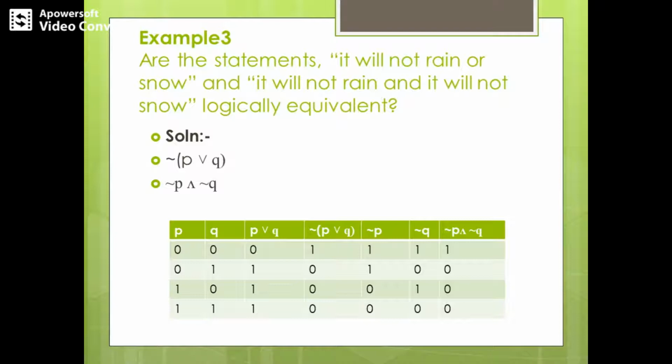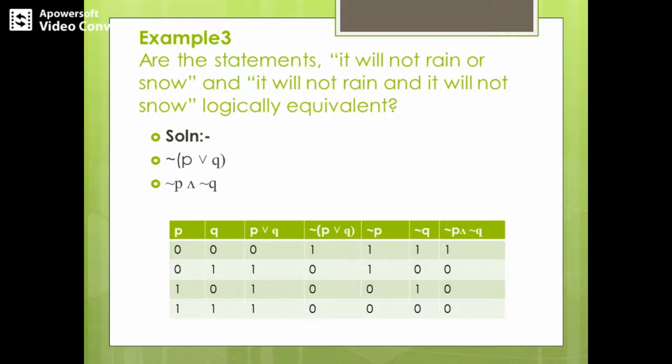So here we have got two propositions, right? So proposition P and proposition Q. Write down all possible values. Since we have got two propositions, it is 2 squared, or 4 rows. Write down the 4 possible combinations first. Then we have to write the different kinds of propositions here, P or Q.